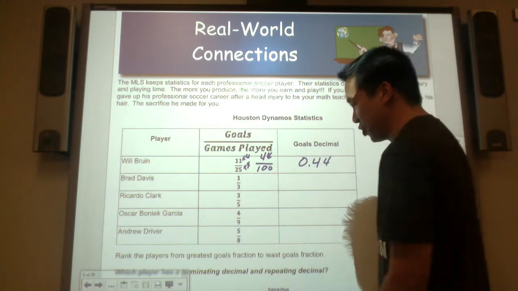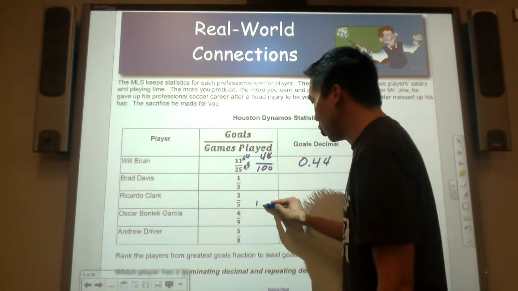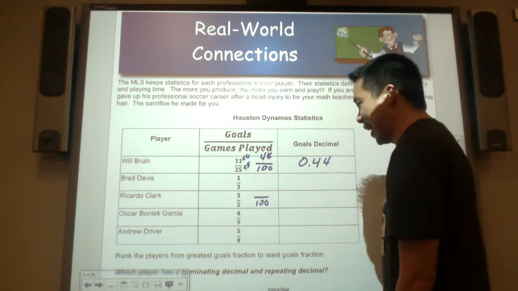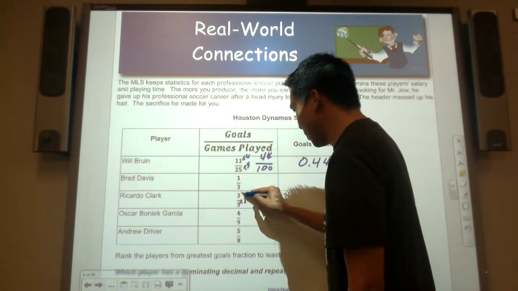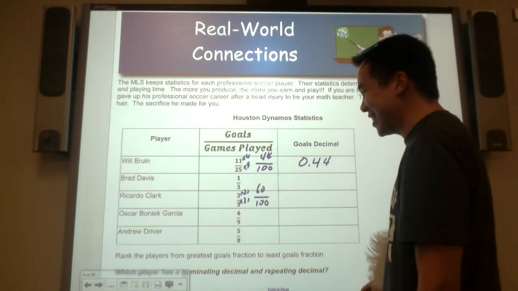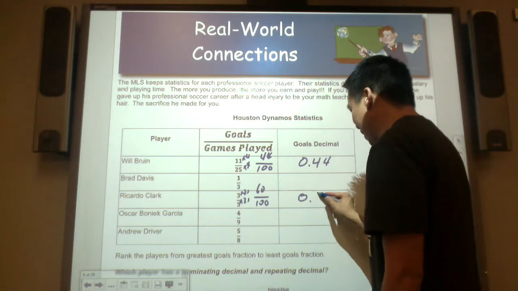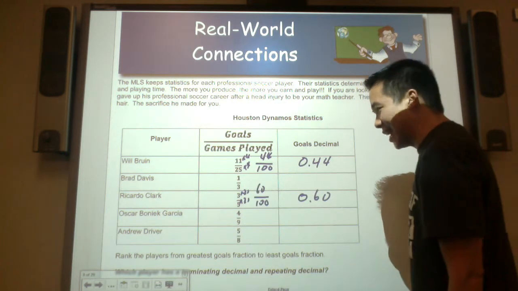Let's go down to Ricardo Clark. We'll come back to the others. You'll see why. Can the denominator go into the hundredths place? It can. Can 5 go into 100? It goes in 20 times. So 3/5 can be renamed as 60 hundredths, or 0 and 60 hundredths. And that's it.